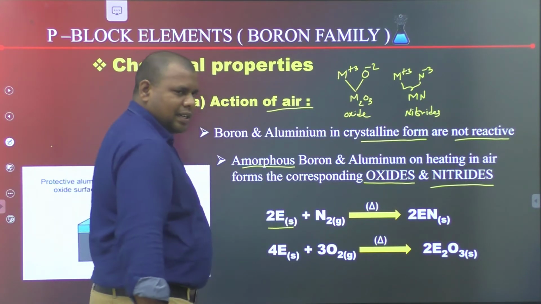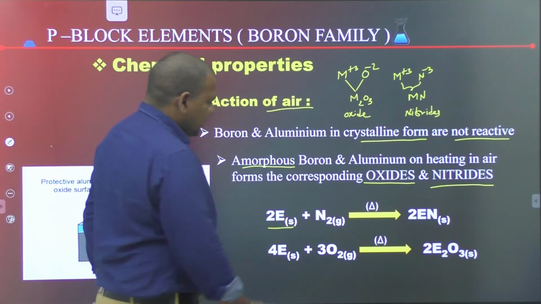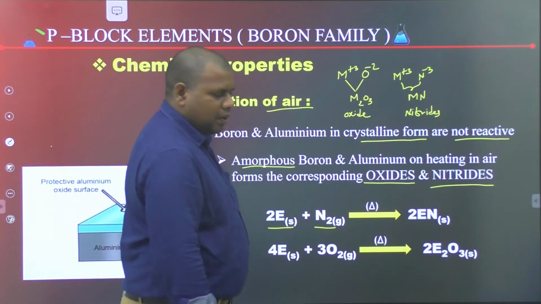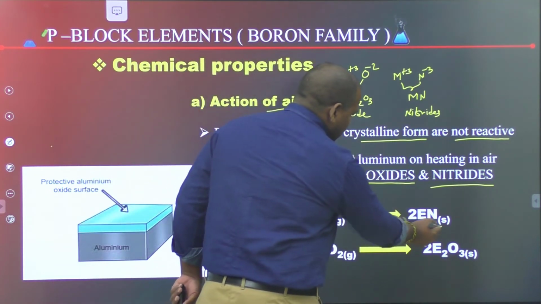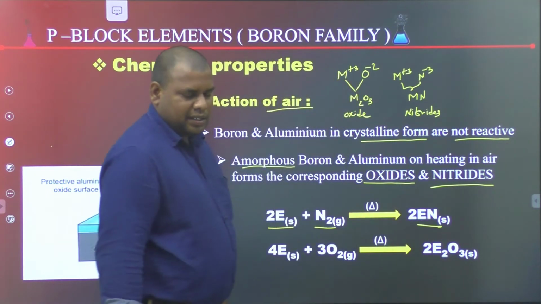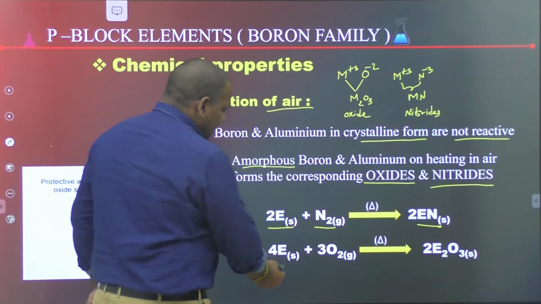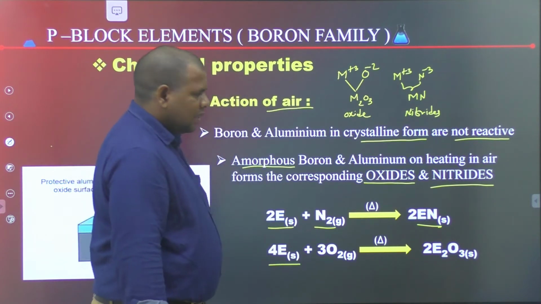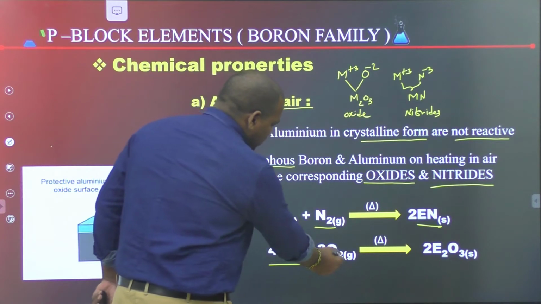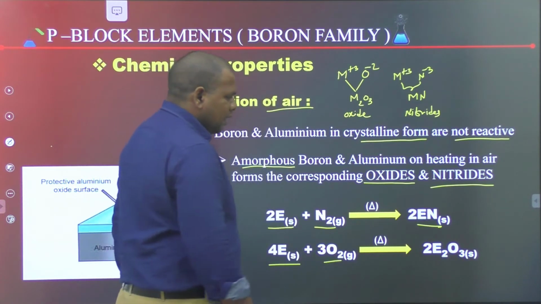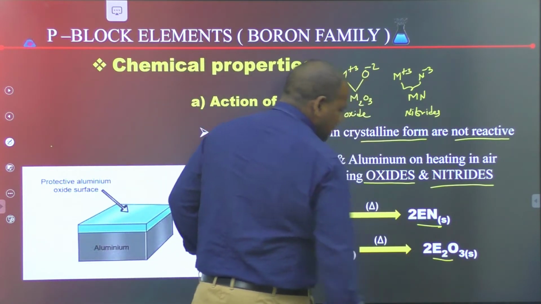Elements of group 13 react with nitrogen to form corresponding nitrides. Elements of boron family react with oxygen to form corresponding oxides.